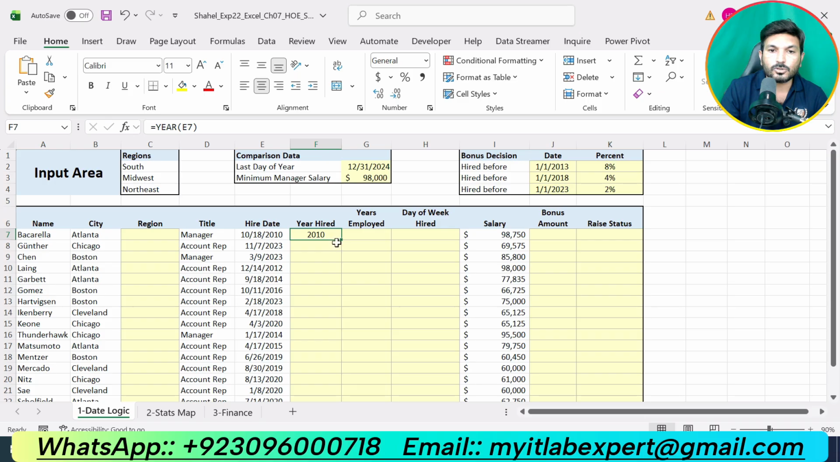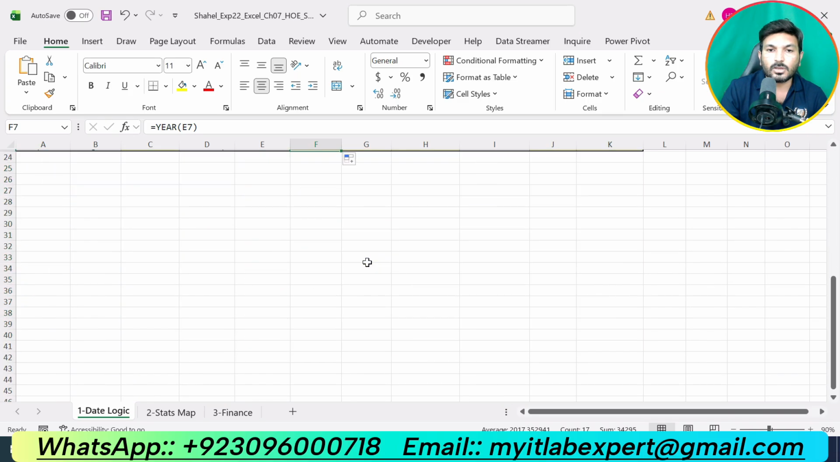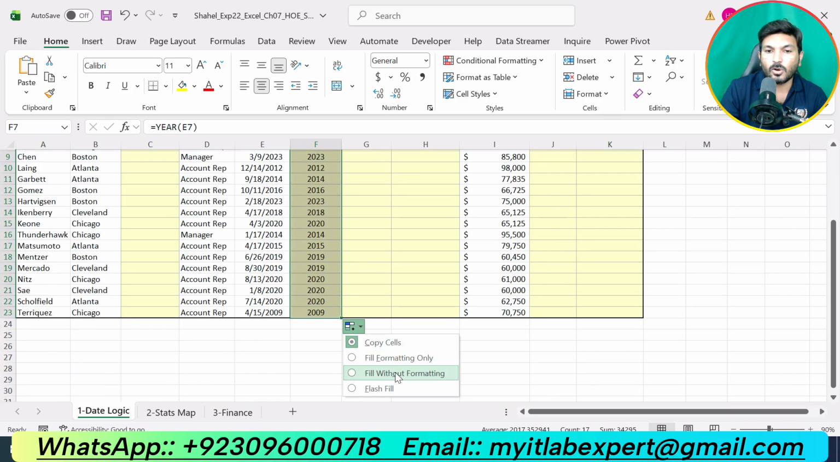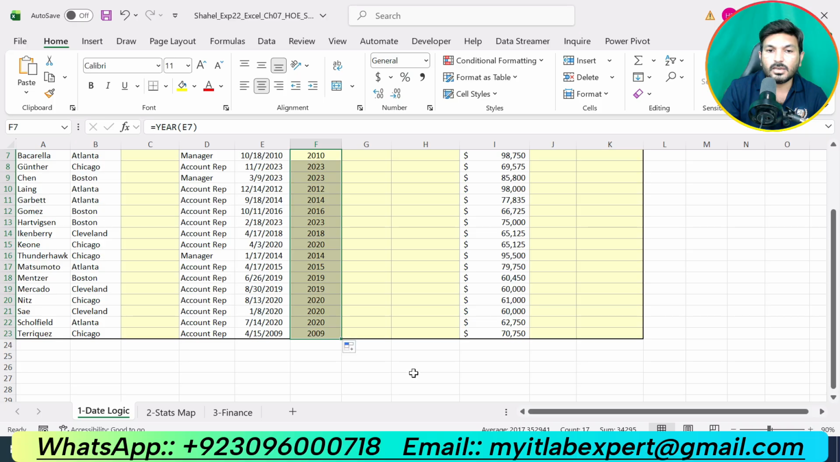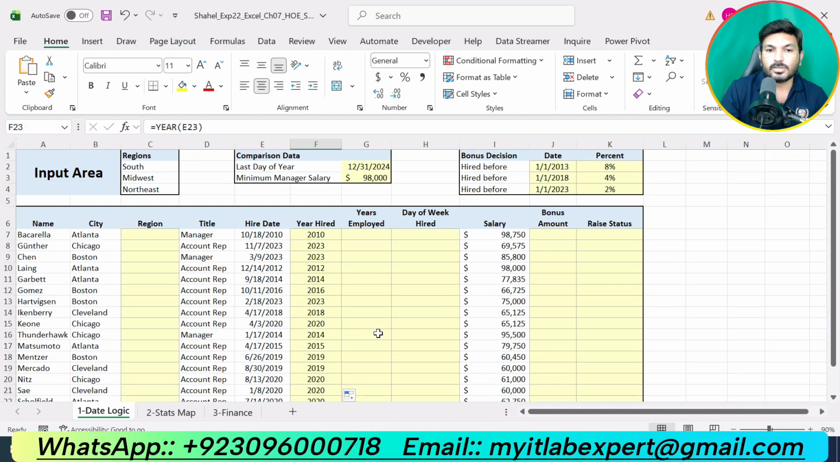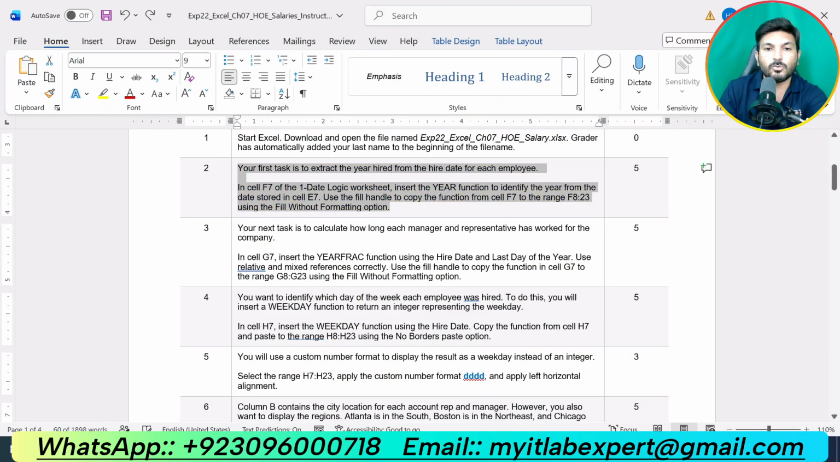Now we are supposed to use the fill handle, but make sure fill without formatting, so that we can preserve the bottom border in cell F23. So that is all about step number 2, where we were supposed to extract the hire year. I have extracted the hire year from the hire date. Now we are supposed to move to next step, that is step number 3.